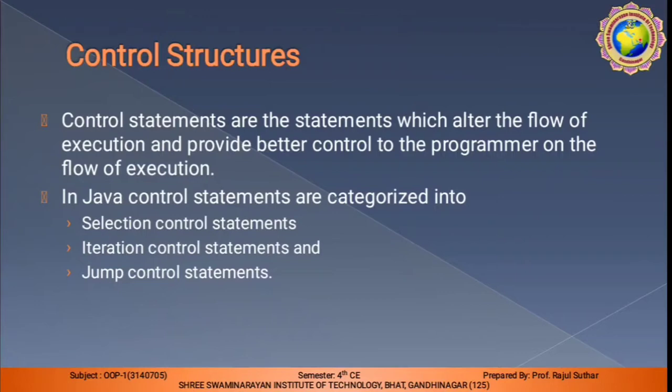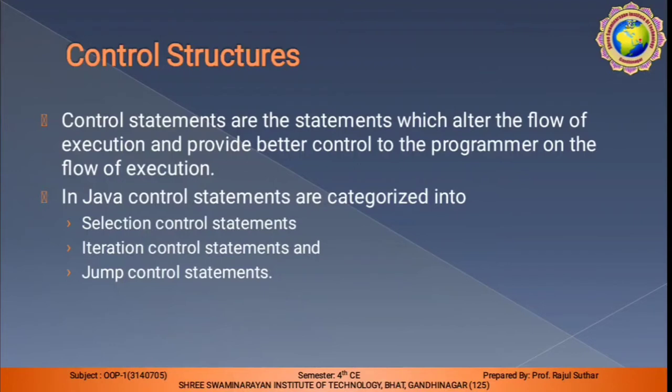So what do you mean by control structure? Control structure or control statement, both are the same. Control statements are the statements which alter the flow of execution and provide better control to the programmer on the flow of execution.